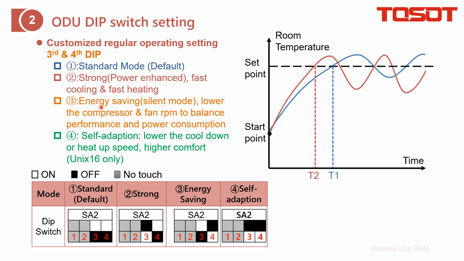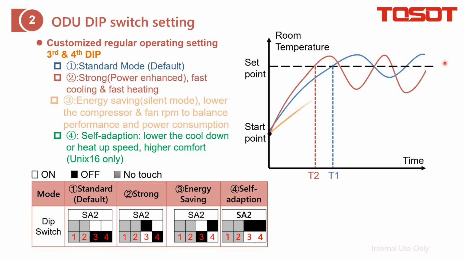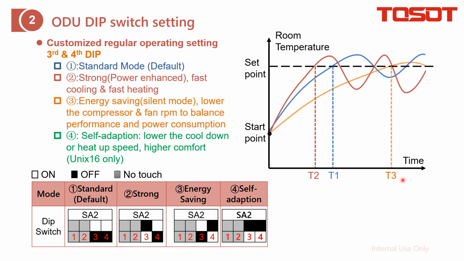For number 3, we focus on energy saving. We reach the target not that fast, but the fluctuation is what we focus on. Longer time, but the fluctuation is not that much. Number 4 is only for the Unix 16. For this one, we make a balance between fast cooling and energy saving.